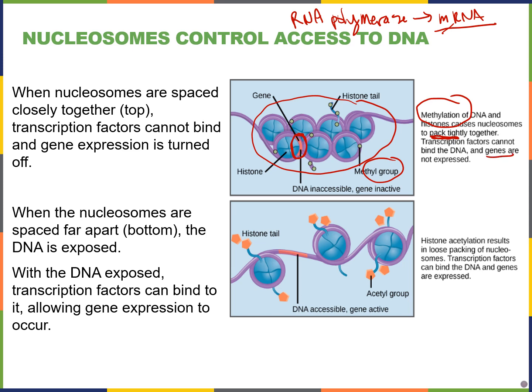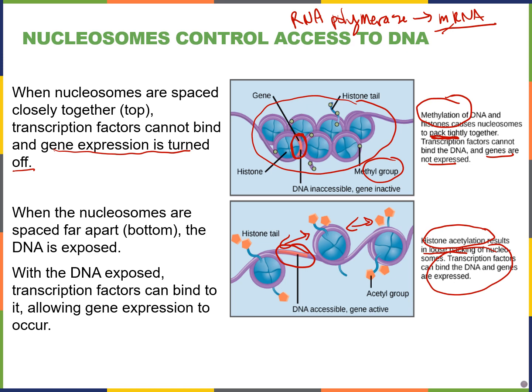So this means that genes are not expressed when the DNA and histone complexes are methylated. So gene expression is turned off. And this is the general rule when it comes to methylation. Not always true in all species and all cell types, but for our course, we're going to say methylation silences genes. At the bottom picture, I see histone acetylation. Acetylation results in loose packing of those nucleosomes. You can see so much more space between the nucleosomes, and here is my gene of interest. Now it's accessible, and I can express these genes.